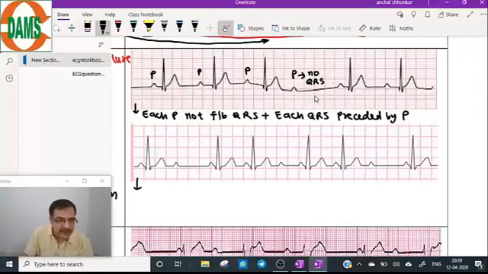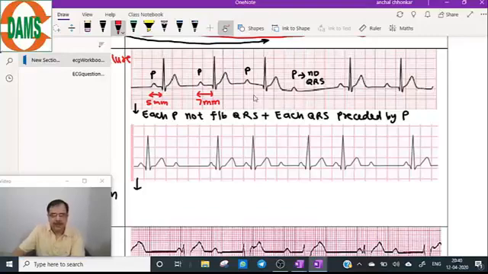Now we have to see whether the PR interval is fixed or progressively prolonging. Very importantly, you see the PR interval here. It is almost 5 millimeters. Then the second PR interval, if you can see carefully, 7 mm, and the third one almost 10 mm.